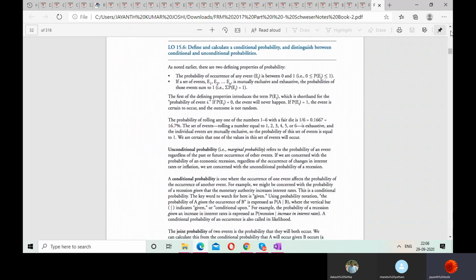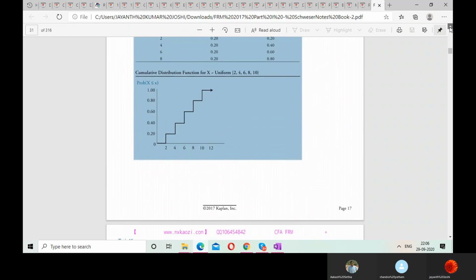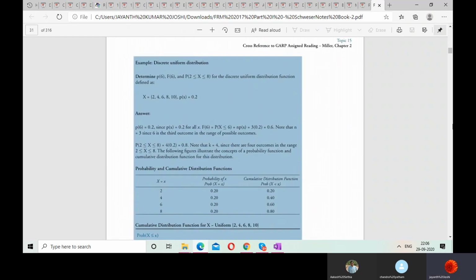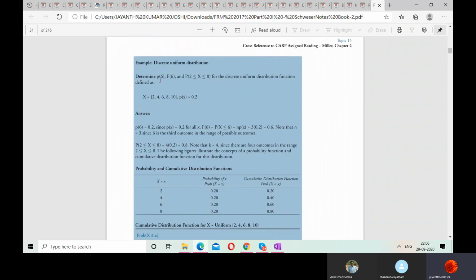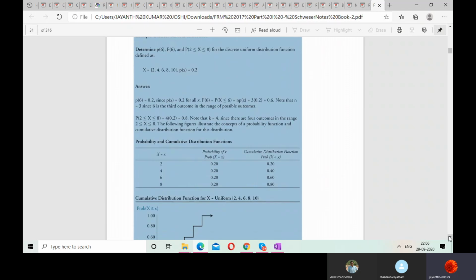So we will do this last question and wind up, and tomorrow I can finish the chapter. So, discrete uniform distribution. Let us see here. Probability of 6, f of 6. This is CDF. This is PDF. X lies between 2 and 8 for the discrete uniform distribution function. So x is 2, 4, 6, 8, 10 and the probability of x is 0.2.